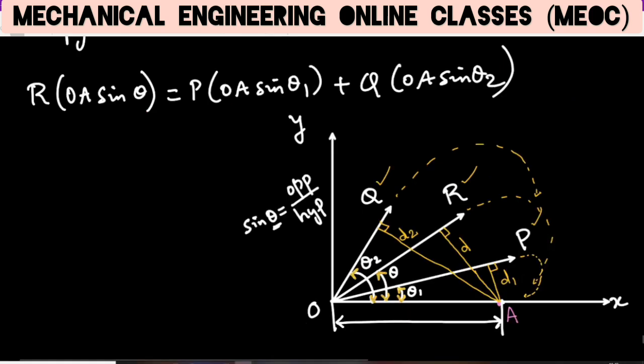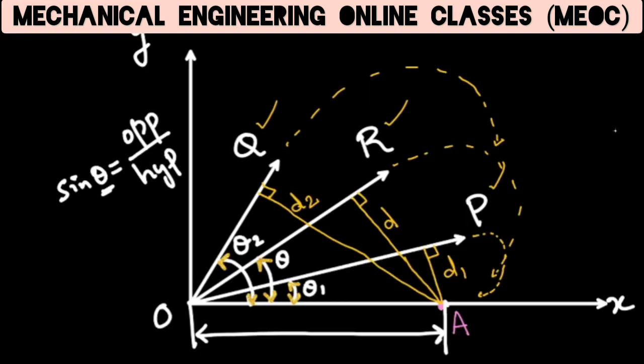Now just let us look at this term, what OA sin theta is, for which let us look into this triangle. Let me name these points. Let this particular point be, say, B, let this be point C, let this be point D, capital D. So if you look at the triangle O, B and A, there is a right angle here.